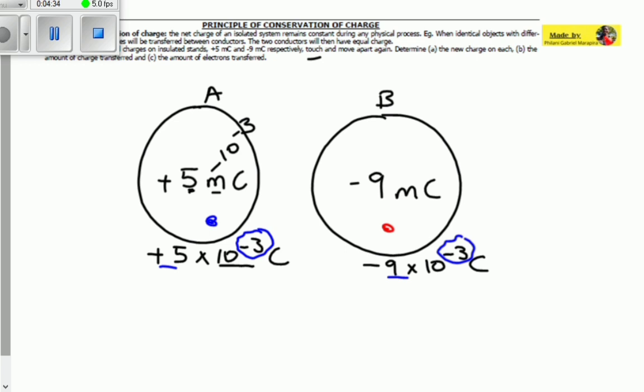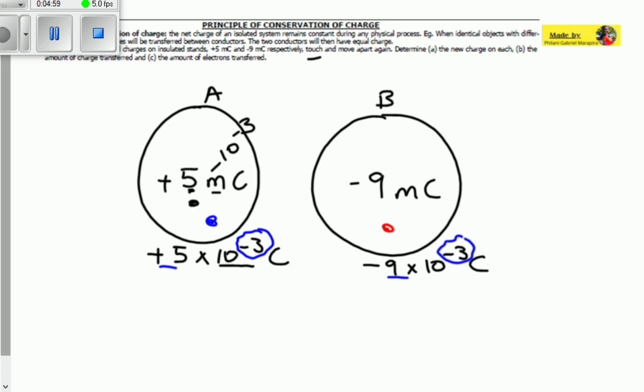So here, first of all, we want to do the quantization of charge, or the sharing of charge. Remember that these things touch each other, meaning that there's a contact between those two things. Remember, when two conductors are in contact, their aim is to transfer electrons from the conductor with more electrons to the conductor with fewer electrons. What is the goal? For them to have equal charges.